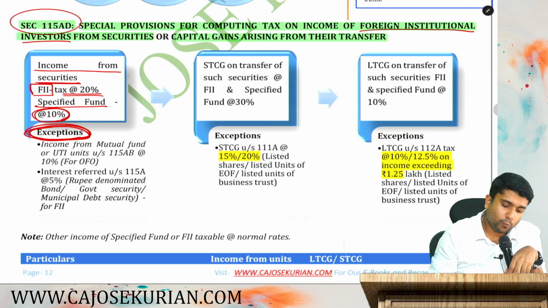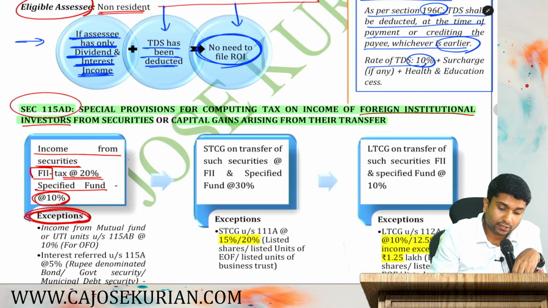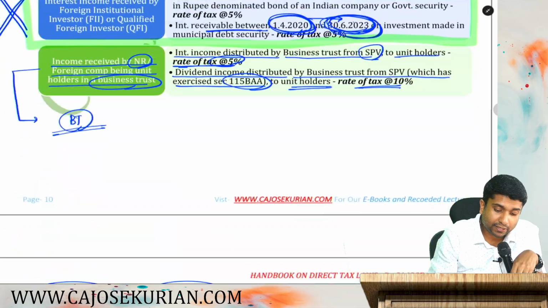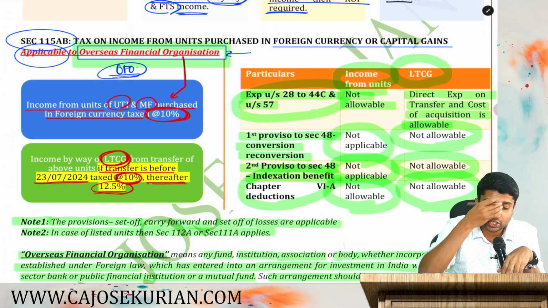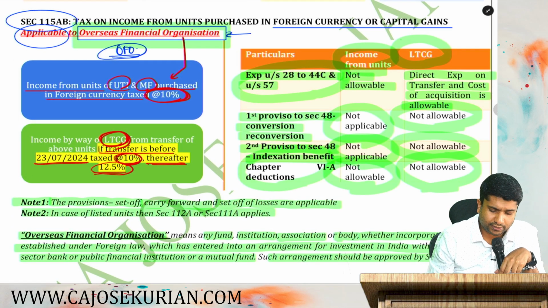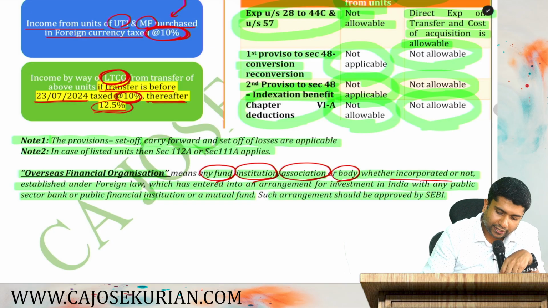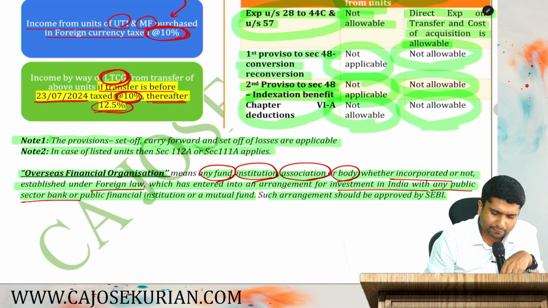See, can you go back to 115AB? Go back to 115AB. What is 115AB? It is applicable for overseas financial organization. Are you with me? What is overseas financial organization? Do you remember the definition? It can be any fund, institution, association or a body. It can be incorporated or unincorporated under any foreign law which enters into an arrangement for investment in India with any public sector bank or a public financial institution or a mutual fund.